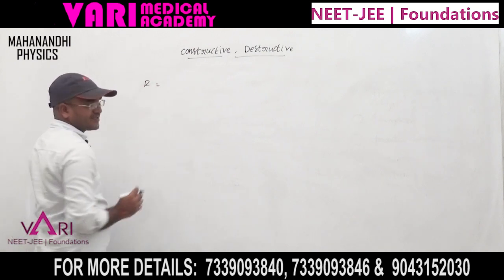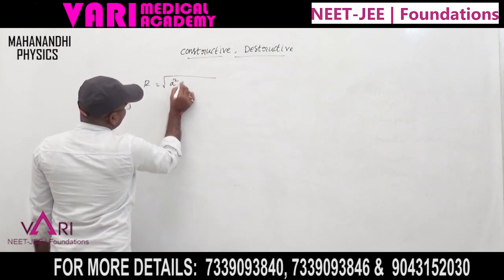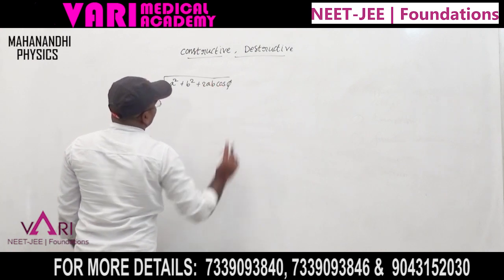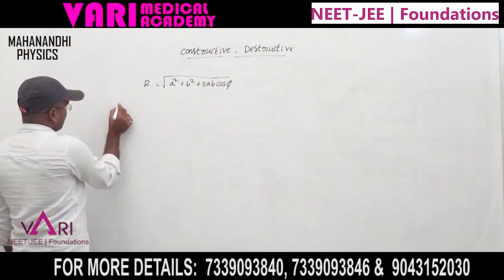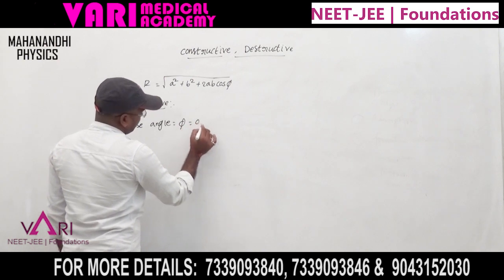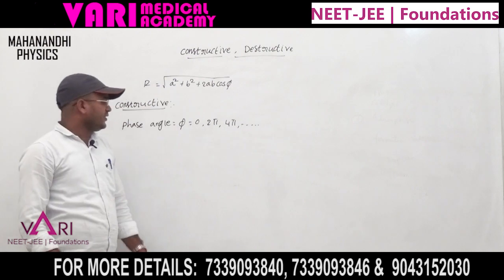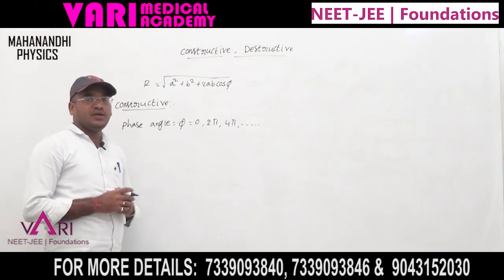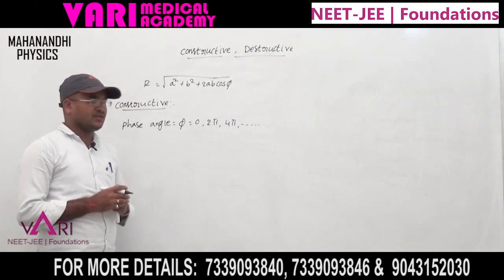In the previous class we discussed the resultant: root of a square plus b square plus 2ab cos phi. Now, based on this resultant, constructive interference: here the phase angle phi equals 0, 2 pi, 4 pi, and so on. As the phase angle continuously changes, the path difference also changes, so the relation between the phase difference and path difference.